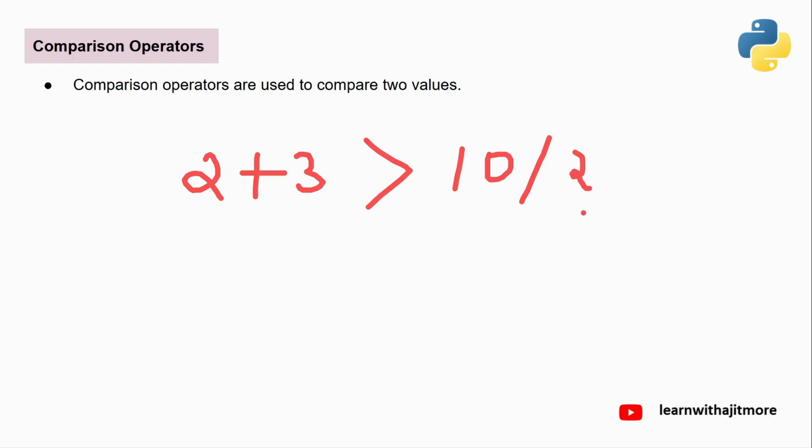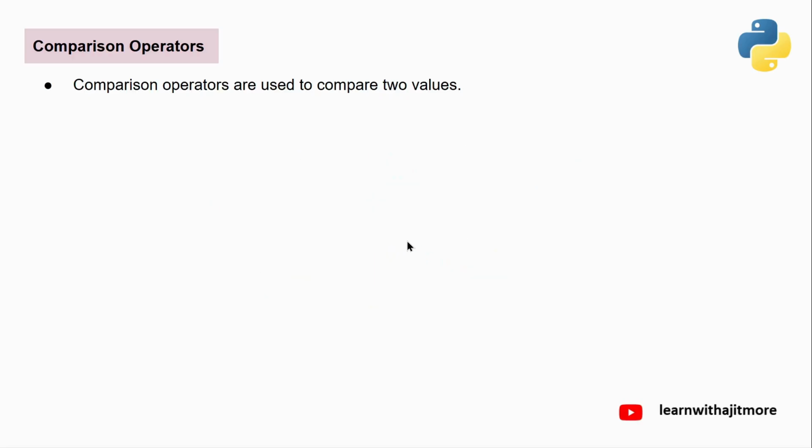You don't have to put brackets as well. It is known that arithmetic is done first and then only comparison. It will not do 3 greater than 10 first, right? It will do 2 plus 3 first, then 10 divided by 2, 5, and then it will compare 5 greater than 5. Okay, so arithmetic has more precedence than comparison.